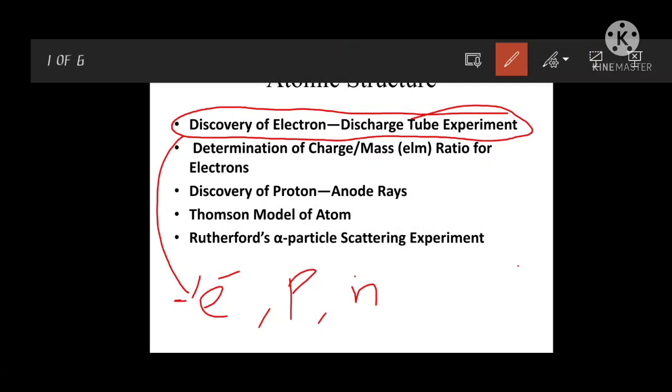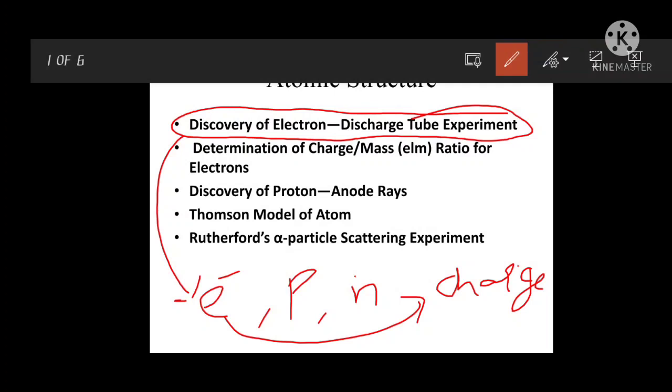to remind you. Okay, so the discovery of the electron was done by J.J. Thomson by using the cathode ray experiment, and later on the determination of the charge to mass ratio was also explained by Thomson using the same experiment. And later on, the charge of the electron was found by the Millikan oil drop experiment. The Millikan oil drop experiment was done to find out the charge of the electron.